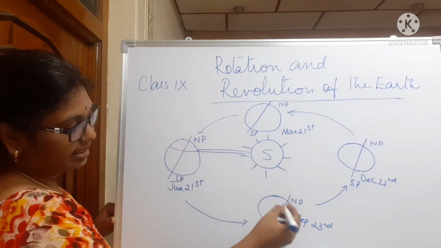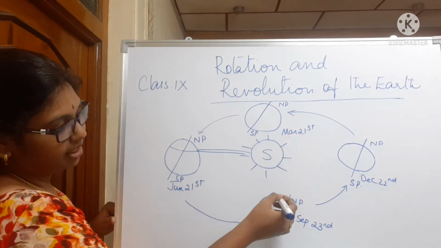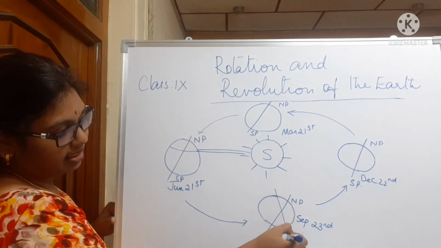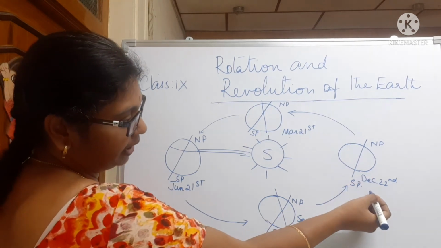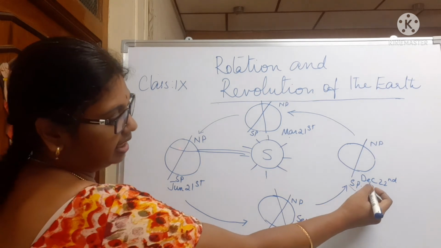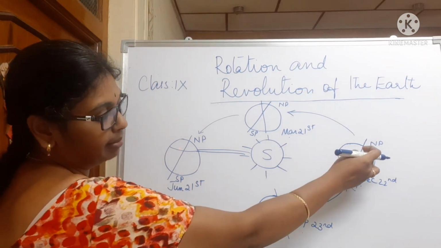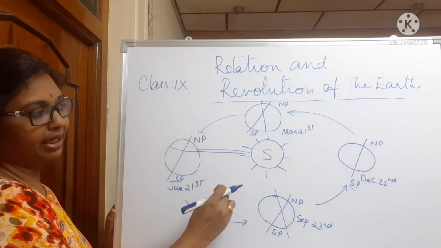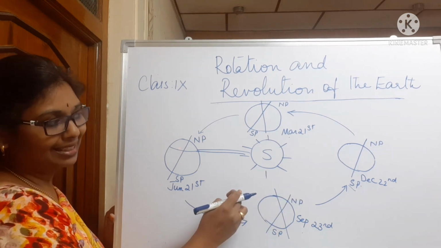And here, as it comes to September 23rd and March 21st, we have equal day and equal night. There is an equinox. And on December 22nd, we can see the South Pole is inclined towards the sun. Therein, the southern hemisphere will be having longer day and the northern hemisphere will be having lesser daytime. So this picture clearly shows the equinoxes and solstices.